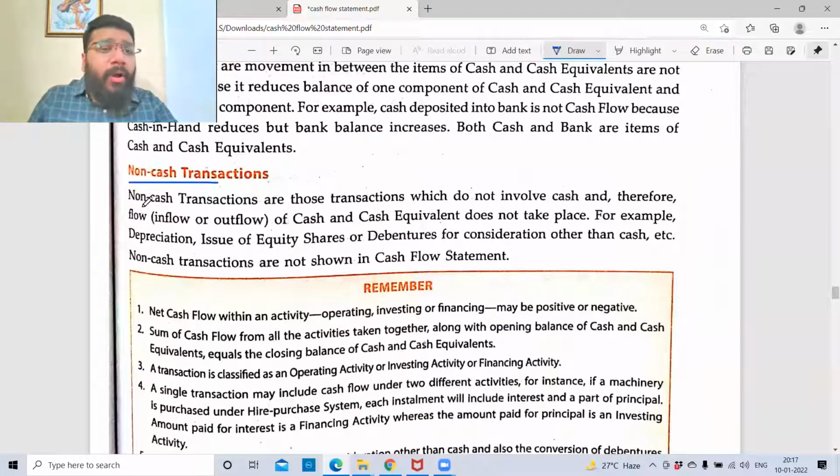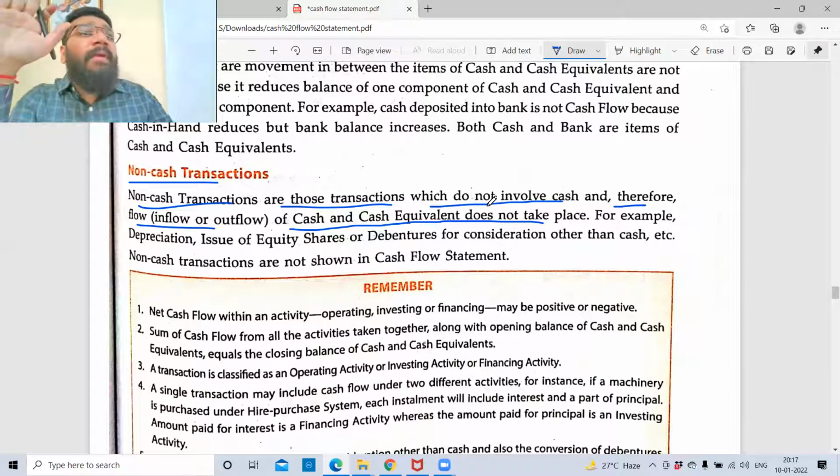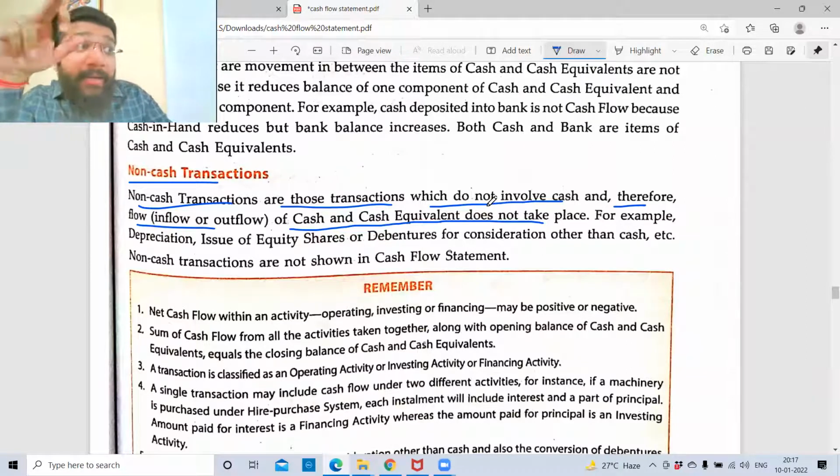Non-cash transactions are those transactions which do not involve cash, and therefore inflow and outflow of cash and cash equivalent does not take place. For example, can you give me an example of a non-cash transaction? Depreciation. Now, tell me one thing: what is the base for preparing the cash flow under the indirect method?